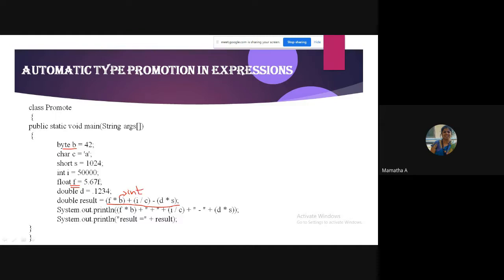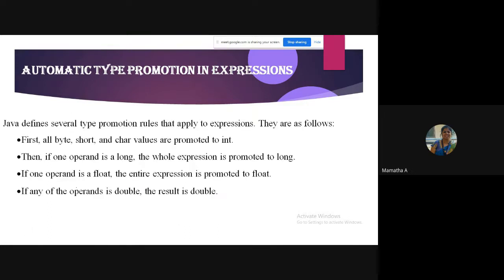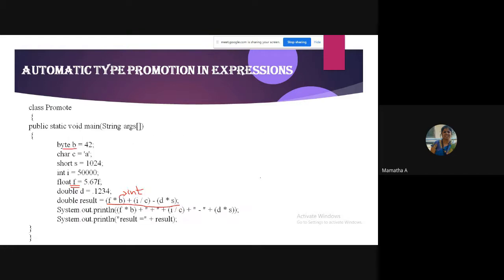What data type? Int data type. Next, float is there. So what is the second rule? It's the third rule. It tells if one of the operands is float, the entire expression is promoted to float. Now, what is the answer of f star b? This is float, the other one is int. So what is the data type of f star b? Float. The entire expression will be float.